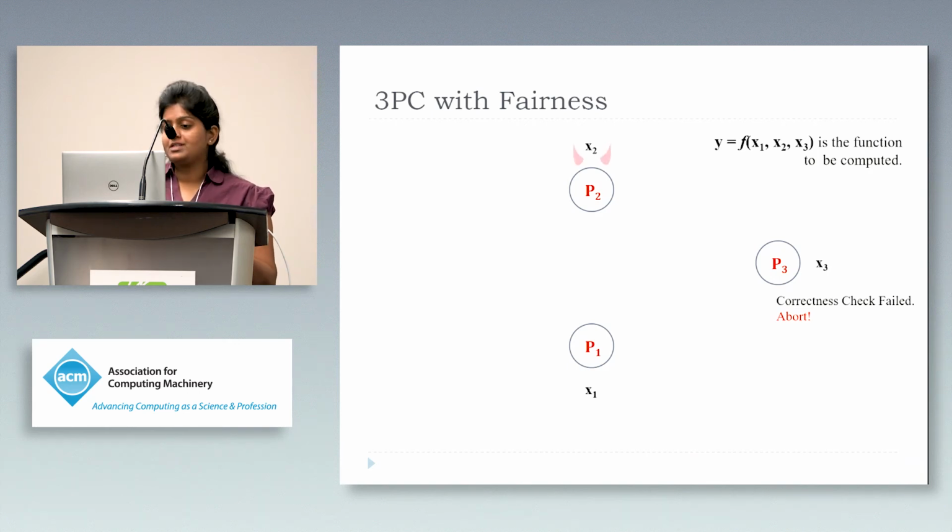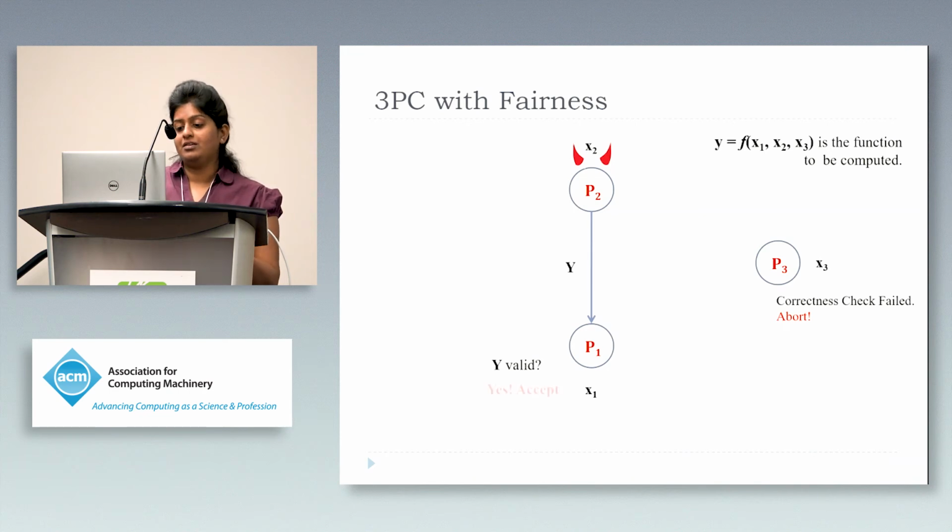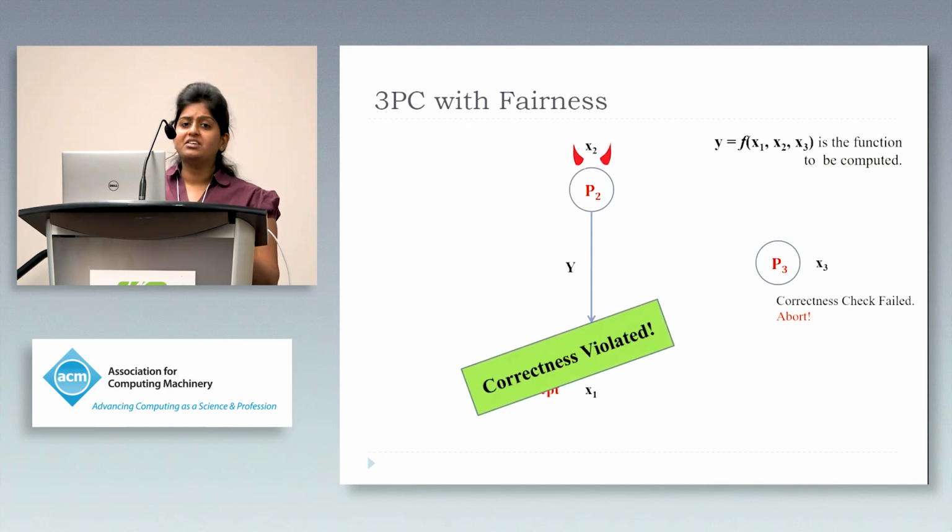So if P2 is corrupt, he can take advantage of this situation and cook up some valid Y because he knows the entire randomness of the garbled circuit and send the same to P1. Now P1 would simply perform the validity check and it would pass, and as a result P1 would accept this as the output. But we can see that correctness is violated in this case, which is a major setback for achieving fairness. So what could be the solution?